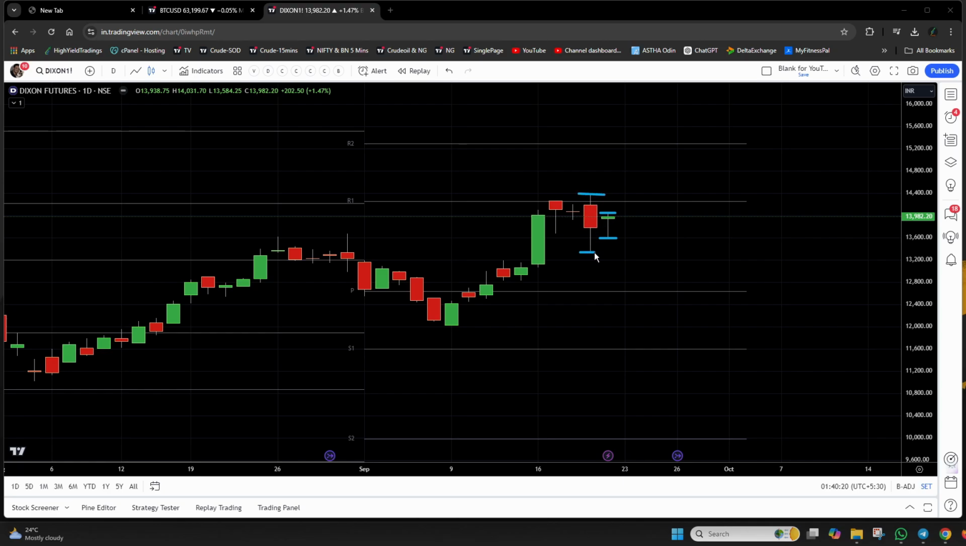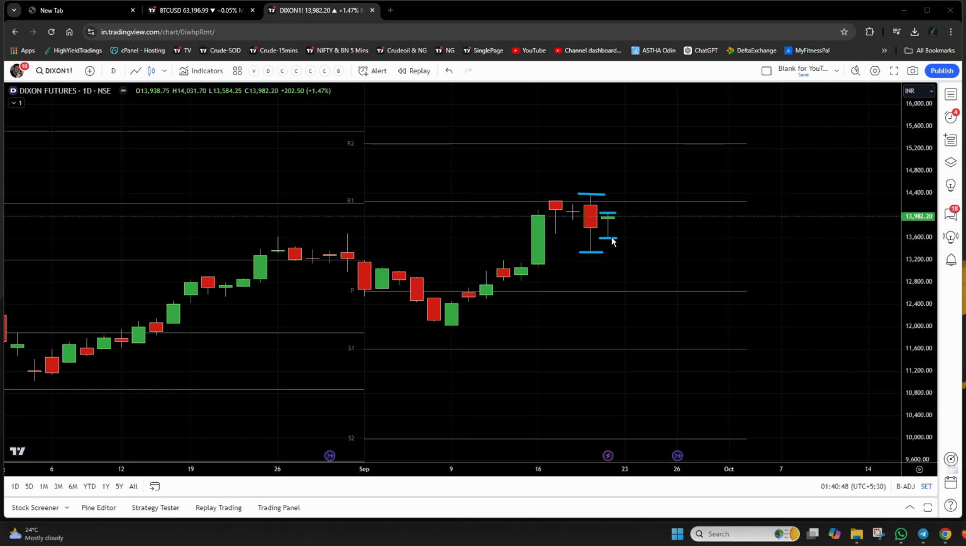So this is the high of the previous candle. This is the low of the previous candle. And as you can see very clearly, the latest candle, which is called the inside bar candle, is completely engulfed inside the body of the previous candle. So this is how we recognize that this candle is an inside bar candle.